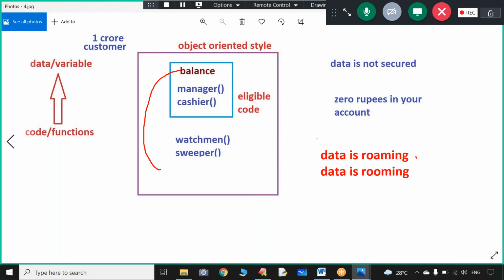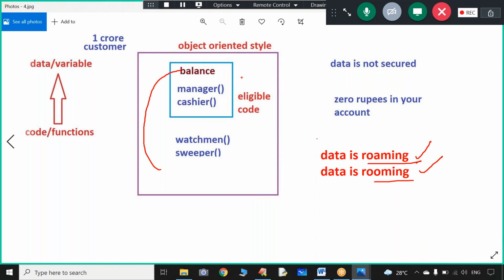If you know English, exactly what is the meaning of roaming and rooming? Sir, roaming means you can travel anywhere. My mobile service provider of your SIM supports a roaming facility. Means what? Same number. When you travel to Karnataka state or Tamil Nadu or Kerala, you are going to get incoming calls and you are going to make outgoing calls also. That is called roaming. If your SIM doesn't support roaming, it is accessible within your state only.